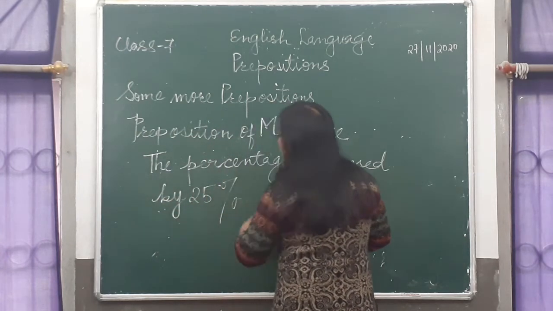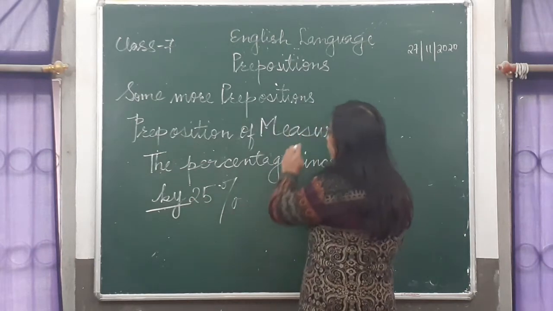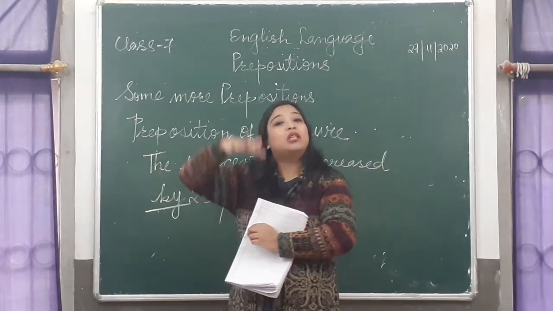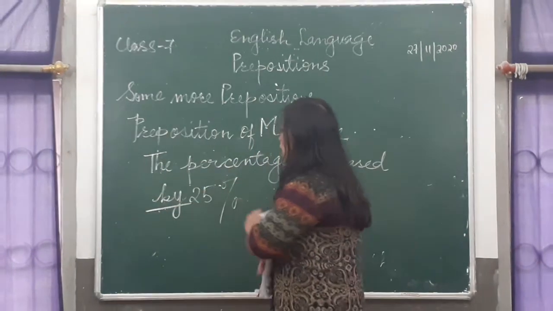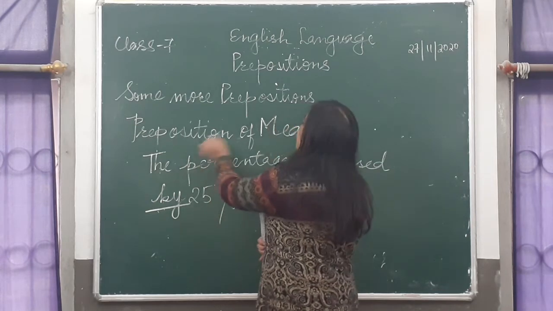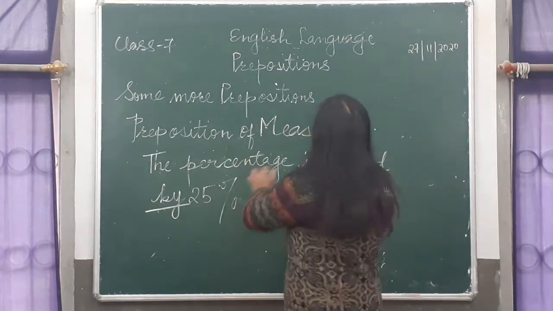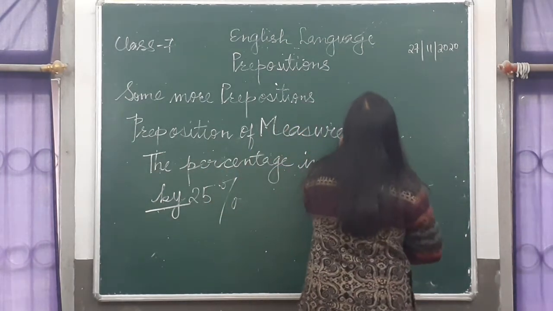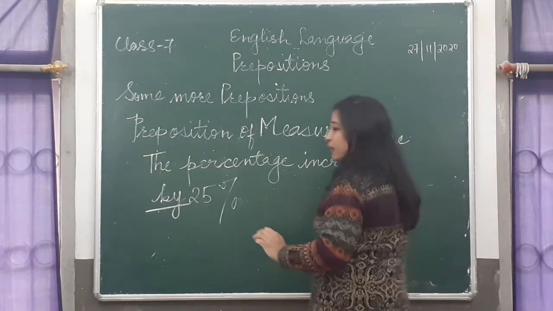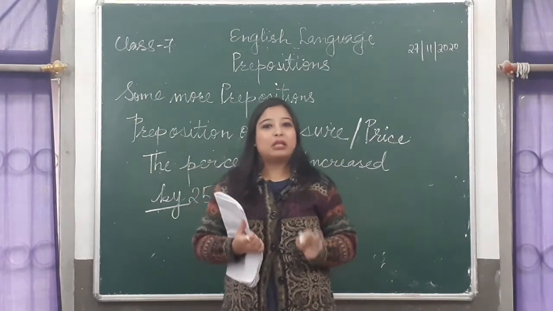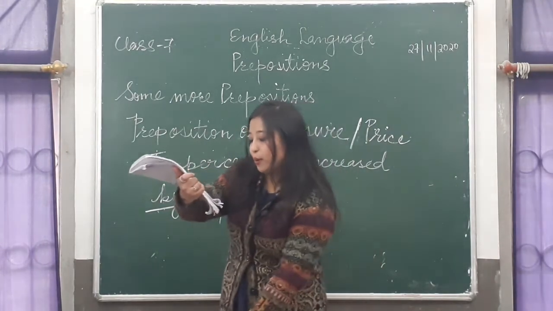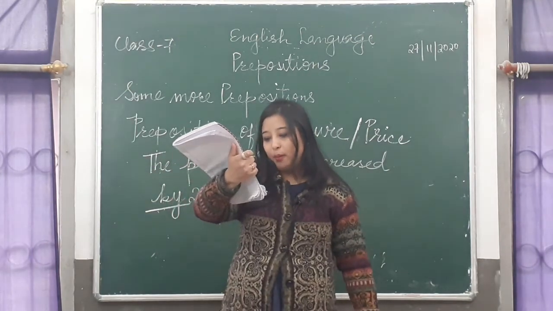So "by" over here is talking about the price, or the hike in the number, isn't it? So the percentage increased by 25%. It's talking about the measurement, you can call it, or the price. The rate increased by 25% or 8%. The rate of interest increased by 8%. This is known as the preposition of measure or price.